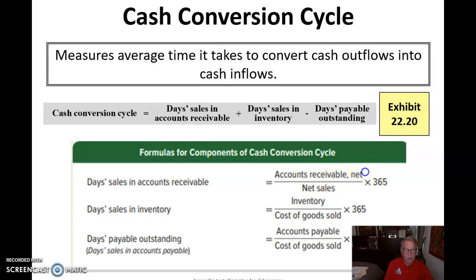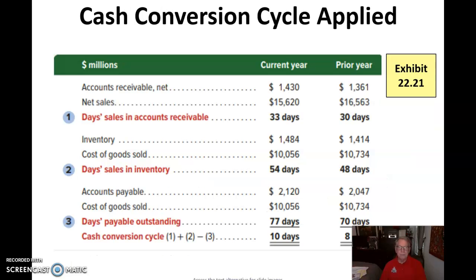Again, we're talking net receivables divided by net sales, inventory divided by cost of goods sold, and accounts payable divided by cost of goods sold to get the days in those three categories. We add the days sales in receivables, the days sales in inventory, and back out the days in payables. And that will give us our cash conversion cycle. Obviously, we want the fastest conversion possible. So here's where we would look at that a little bit.